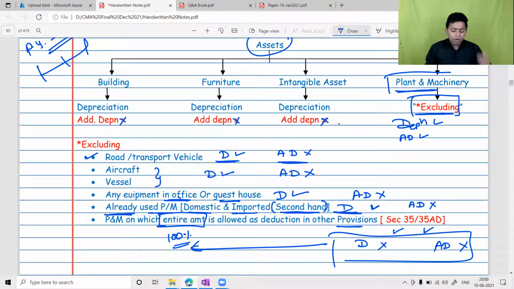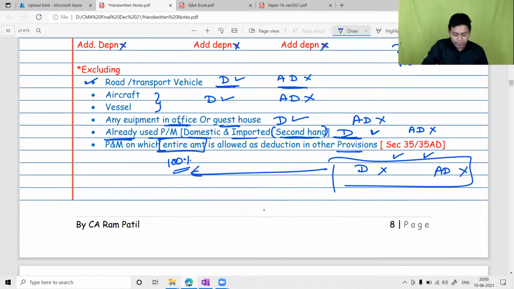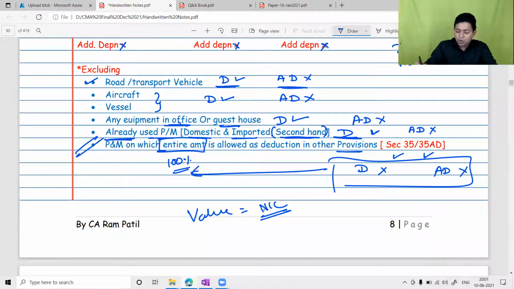That asset will not enter into the block with any value. The value of that asset on which 100% deduction is claimed, for the block, will be nil. It will be zero value. Is it clear? This last point, is it clear? Because for all other items I said depreciation is allowed, additional depreciation not allowed. The last item is very important. Depreciation as well as additional depreciation, both are not allowed. Okay. Next one.